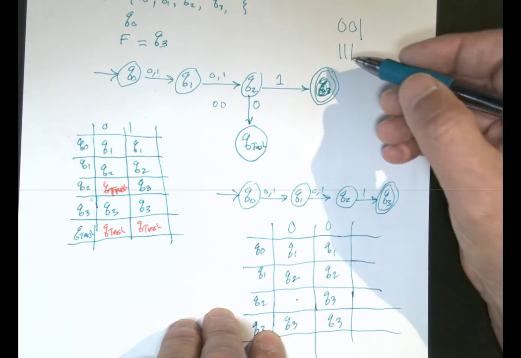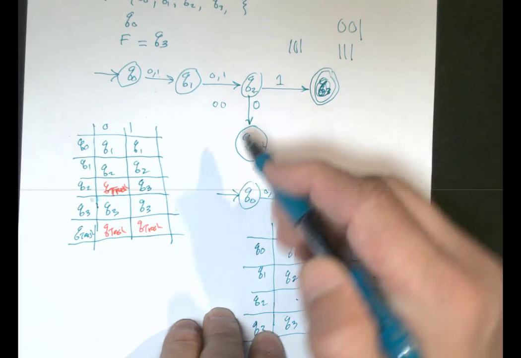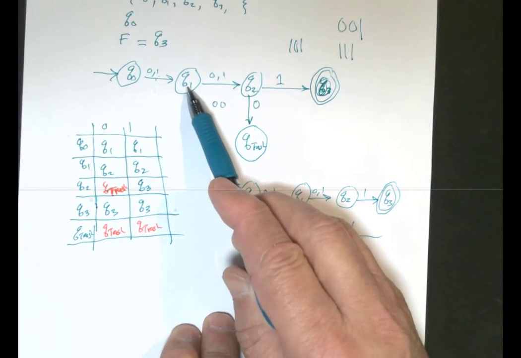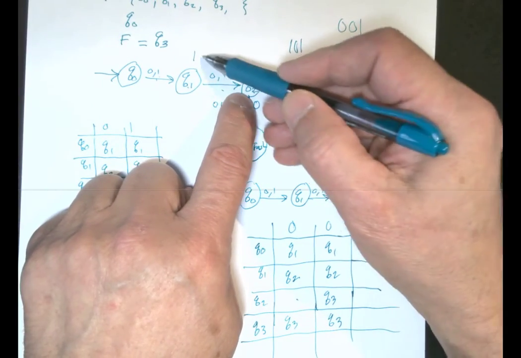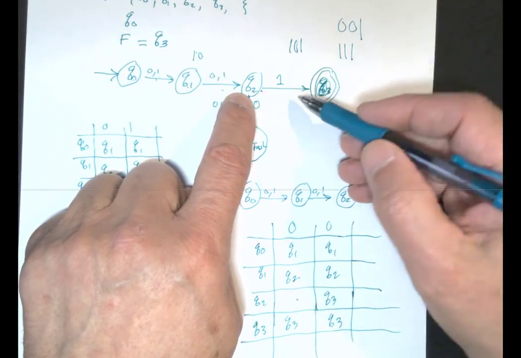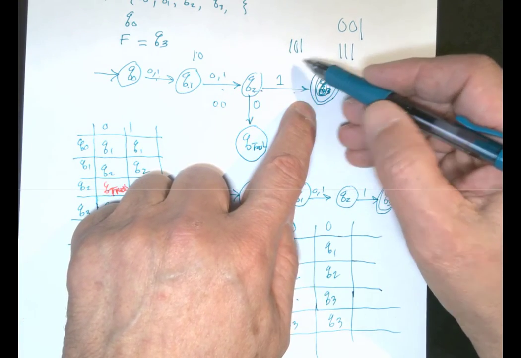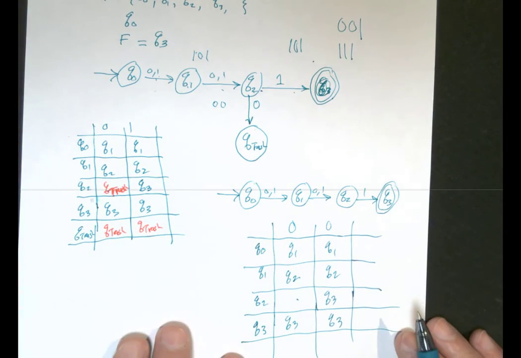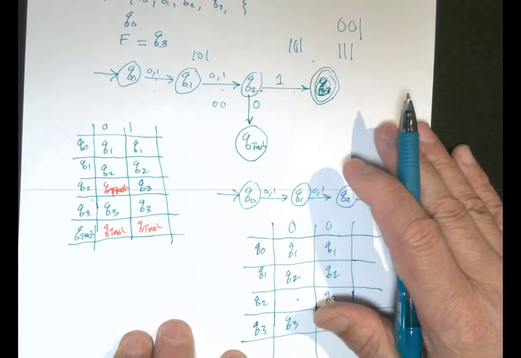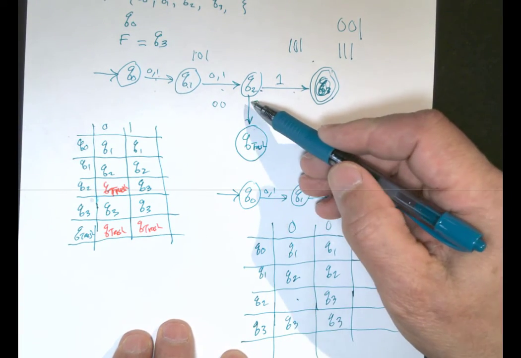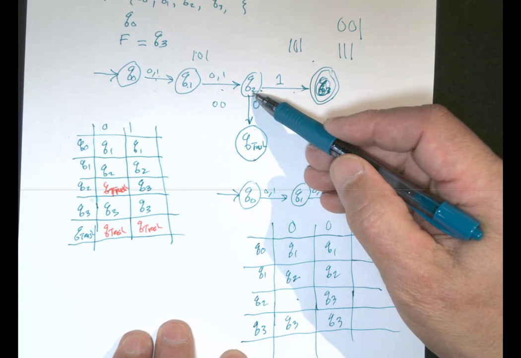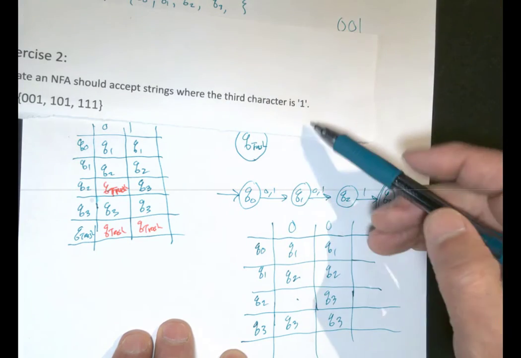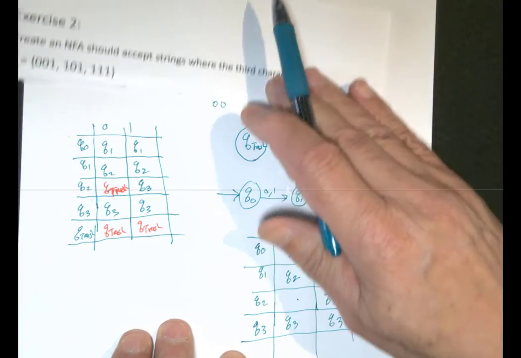If we read 1 0 1, now if we read a 1, we move to Q1. Okay, so now we have a 1. If we read a 0, we go to Q2. Now we have our 0. If we read a 1, we go to Q3. Now we have our third one. So that's the idea, to reach the accepting state. When we read a 0 at Q2, we cannot reach the accepting state because our third character will become a 0, and that's not the idea. The idea is to have a 1 as the third character.